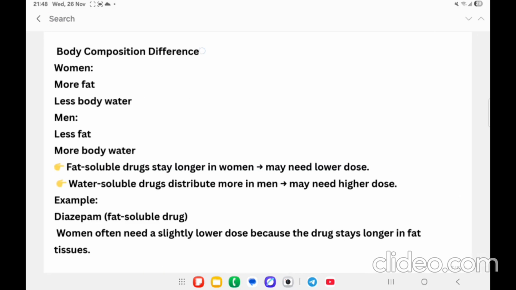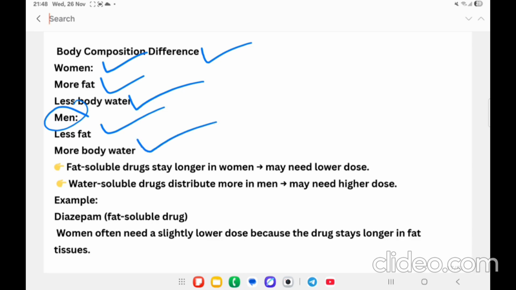The body composition difference: in women, there is more fat and less body water. In men, there is less fat and more body water. Here, fat soluble drugs stay longer in women, whereas water soluble drugs stay longer in men. Example, diazepam, it is a fat soluble drug.